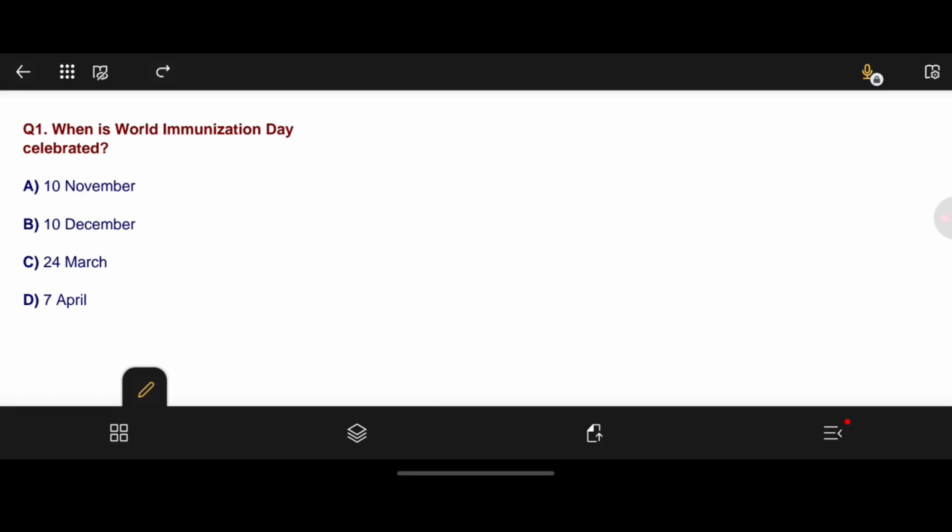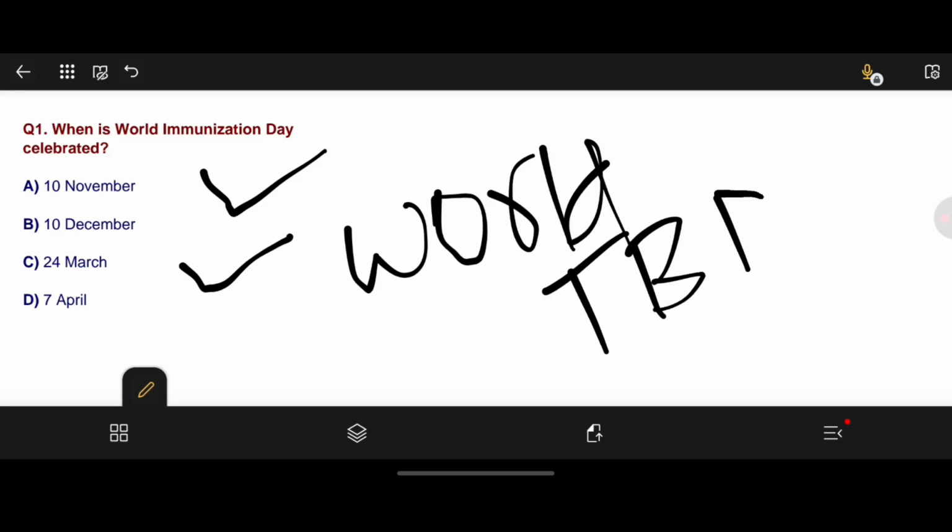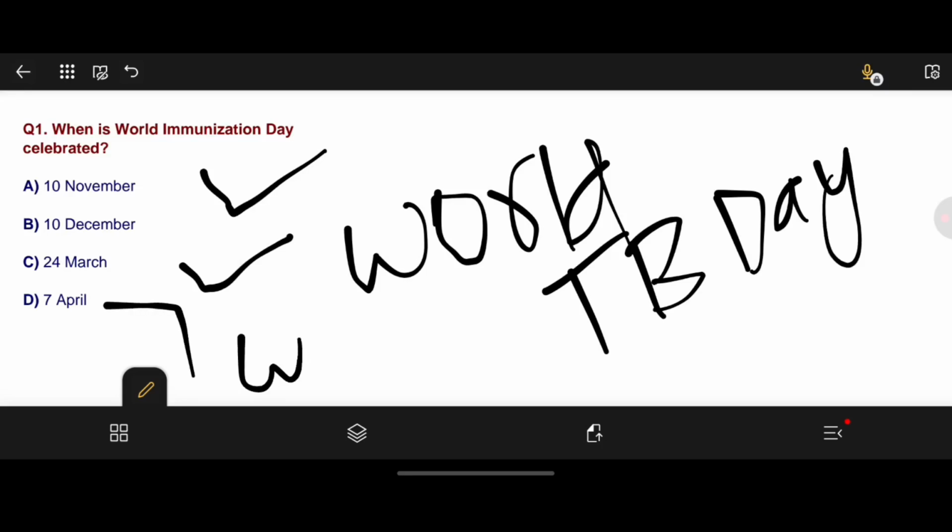And here option A is the correct answer, 10th November. On 24th March, we celebrate World TB Day. 7th April is World Health Day.